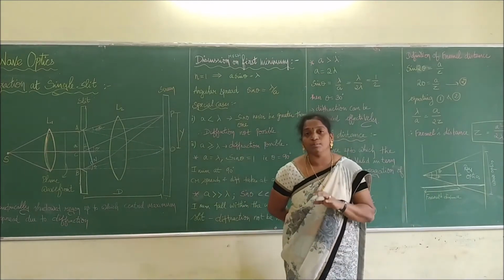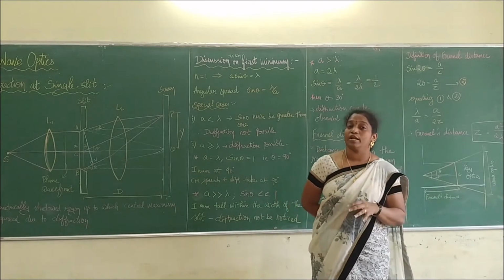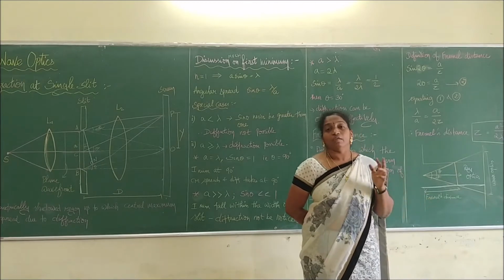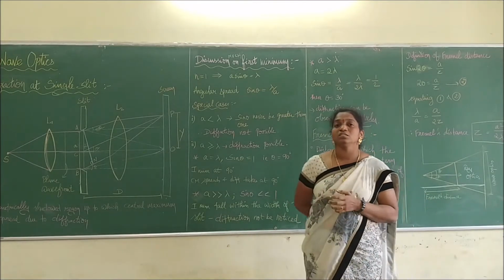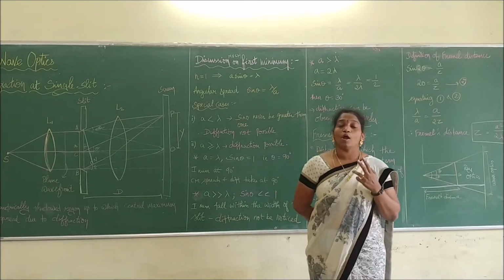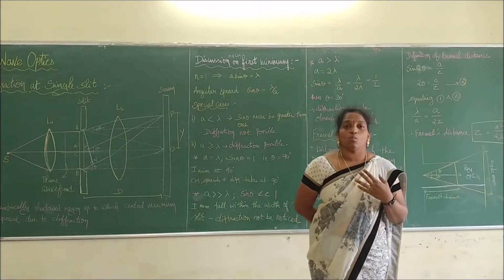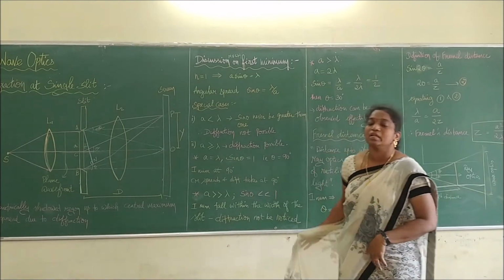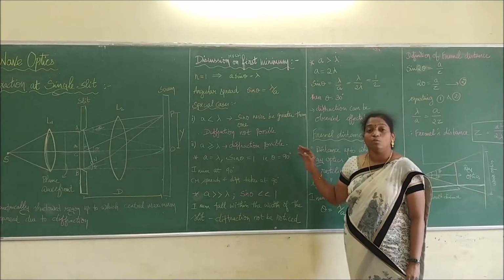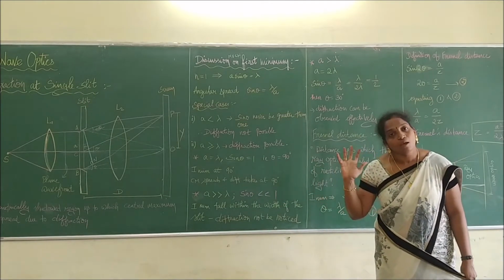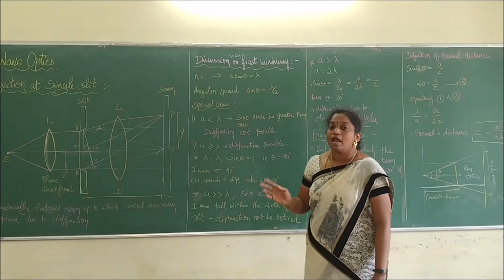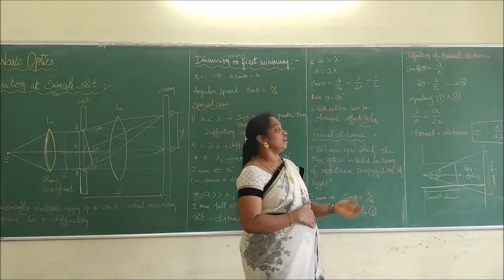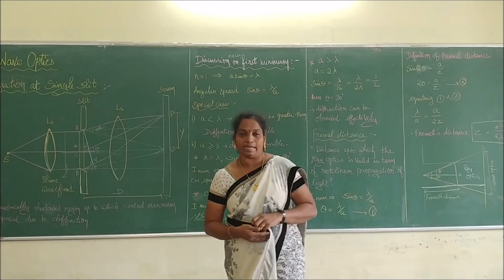So we have thoroughly learned what is meant by diffraction, and we have studied the 2 types of diffraction, Fresnel diffraction and Fraunhofer diffraction. Then we went into the diffraction of a single slit, and we studied the 2 conditions: at what condition we get a minimum, and at what condition we get a maximum. Then we discussed the special cases, the first minimum, and the condition at which we get diffraction in a practical manner. Since the rectilinear condition is violated in diffraction, we studied the Fresnel distance to resolve it.